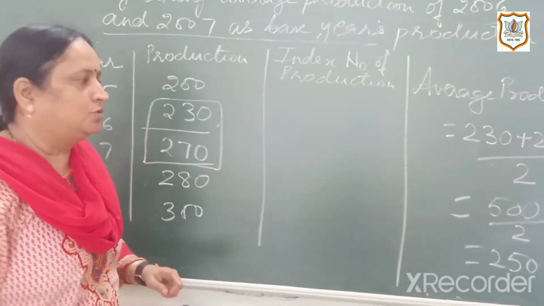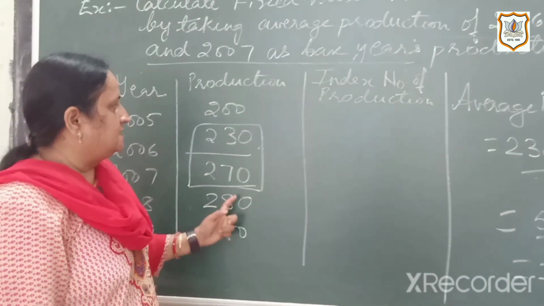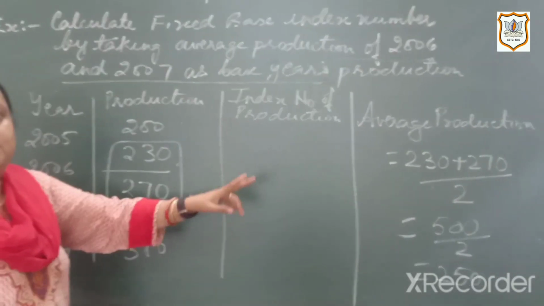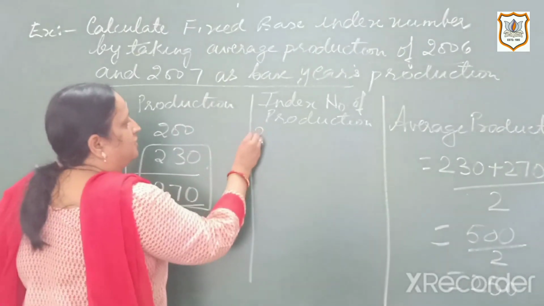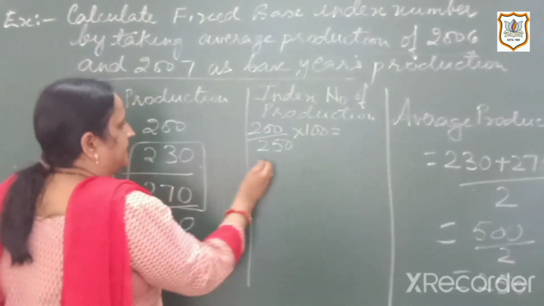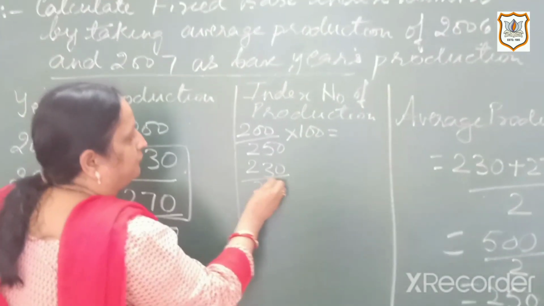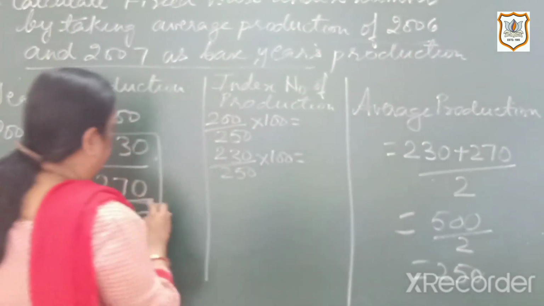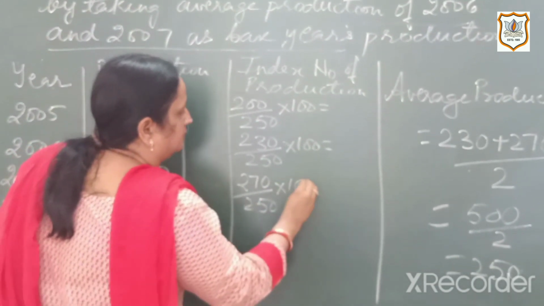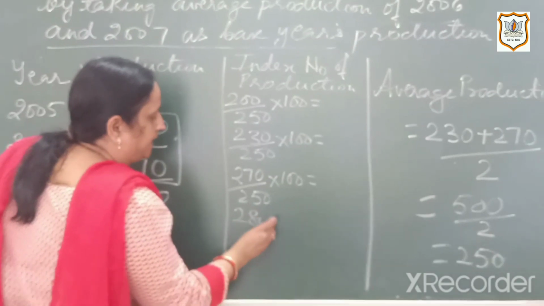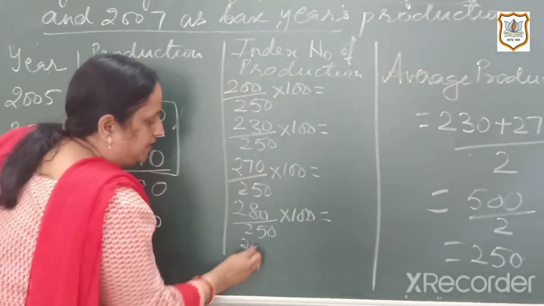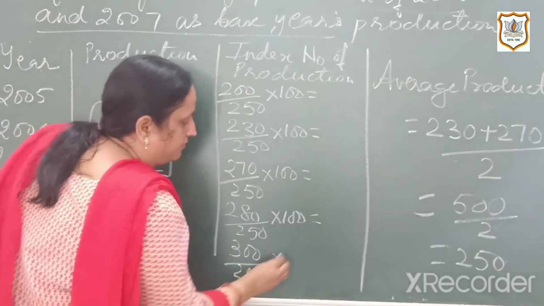So now what you are supposed to do for calculating these index numbers, all these productions should be divided by the value 250 and then multiplied by 100. So let us see for the first one, 200 by 250 into 100. Second one is 230 upon 250 into 100. Next one you are having 270 upon 250 into 100. Next is 280 upon 250 into 100. Last one is 300 upon 250 into 100.